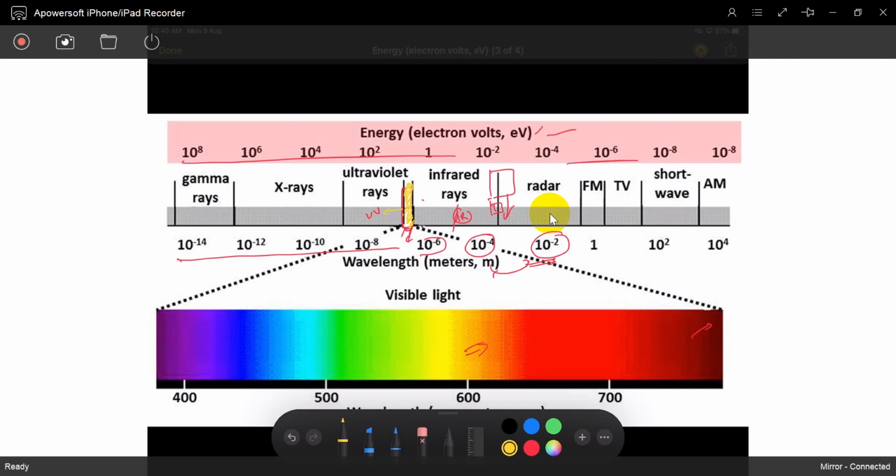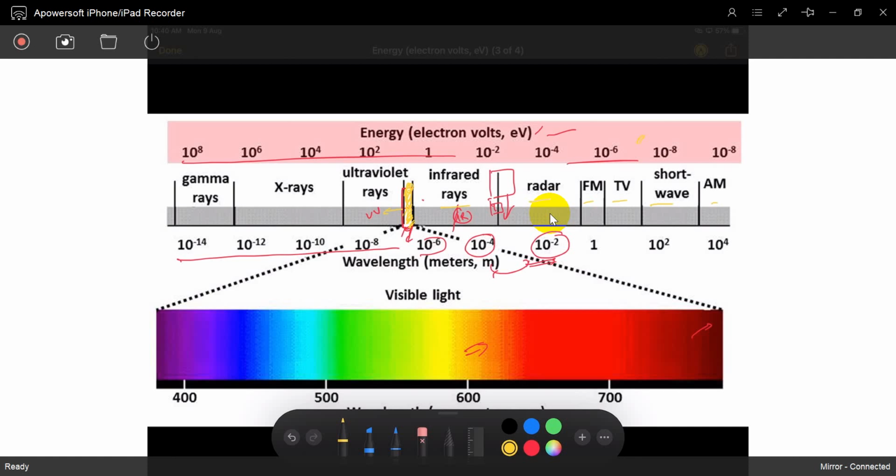Wavelength is increasing toward infrared rays, radar, FM, TV, short waves, AM. As frequency reduces, energy reduces. Energy and frequency are almost the same thing, in the same ratio.